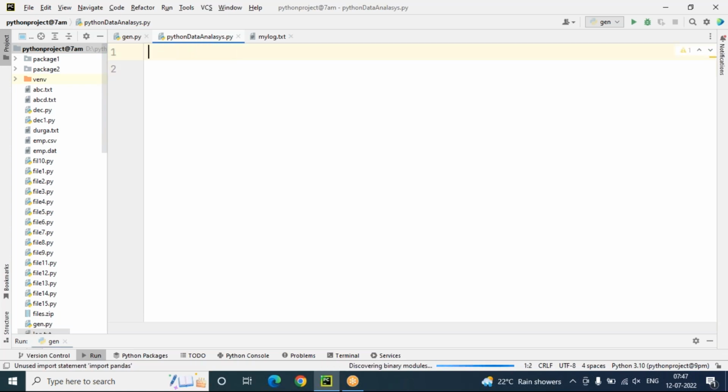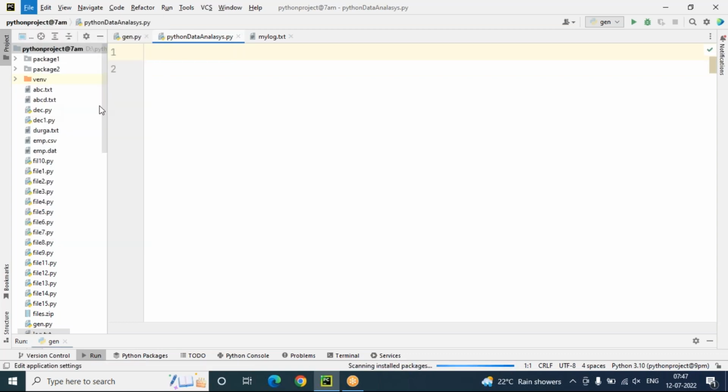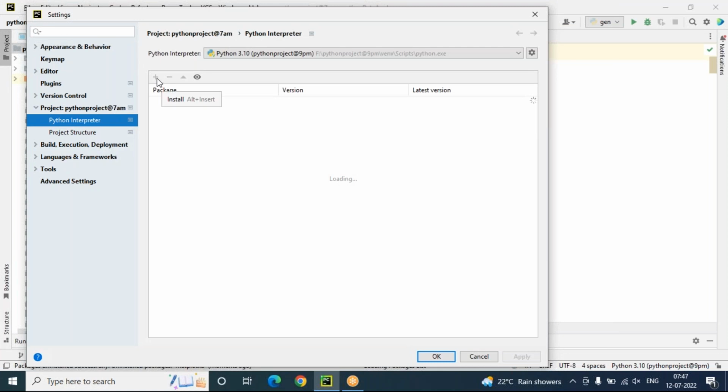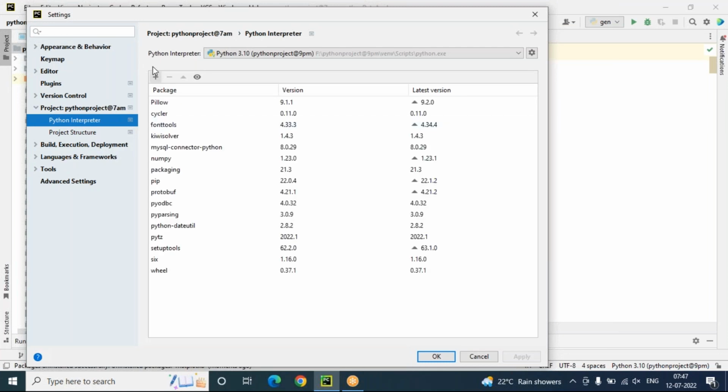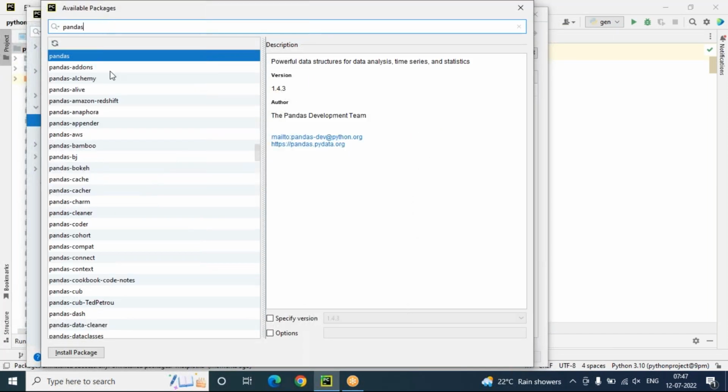If you want to reinstall, the procedure is simple: file menu, settings. You can see the plus symbol I'm clicking. There is no pandas available. Click on the plus symbol and search available packages. Pandas is there, so let's click on this pandas module and install the package. Now it will be installed. Just wait for 1 minute. This is how to install pandas in your computer.